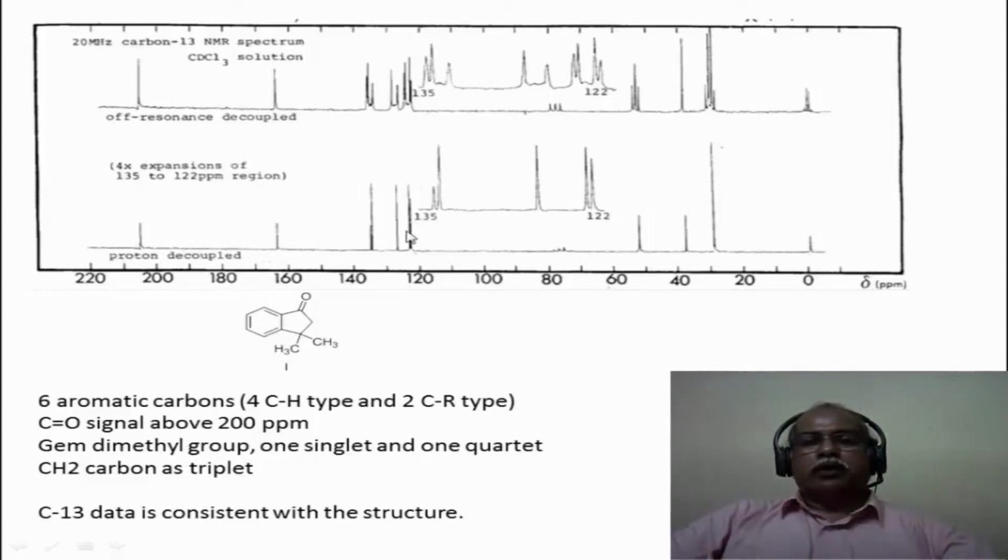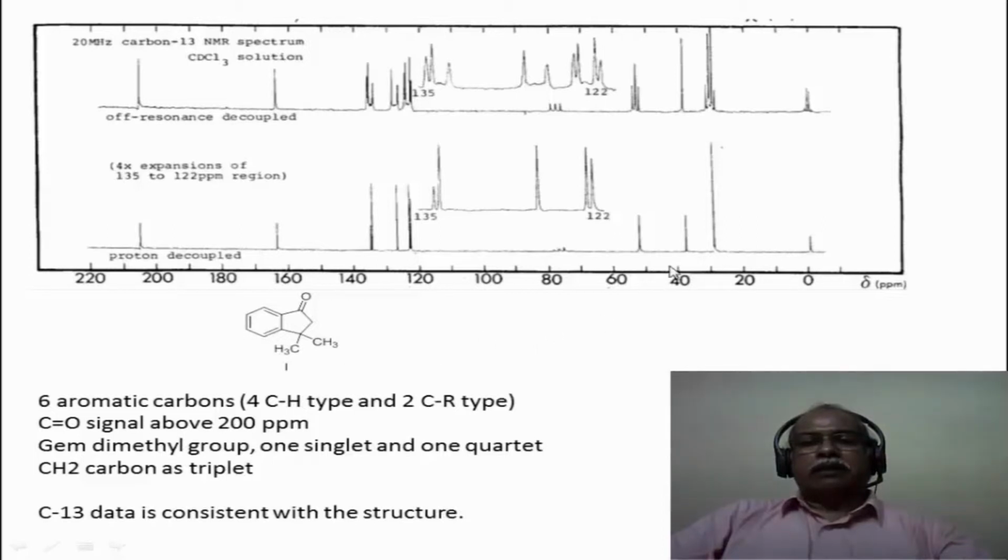This region is expanded and shown between 122 and 135. The expanded region is shown here, which has 5 carbons, 1 quaternary carbon and 4 of the CH kind. And finally the 6th quaternary carbon comes around 162, which is because of the presence of the carbonyl functional group in this particular case. The carbonyl functional group itself comes around 206 or 207 ppm in the carbon-13 spectrum. Because it is a 5-membered cyclic ketone, it comes around 206 or so. So the carbon-13 data is also consistent.